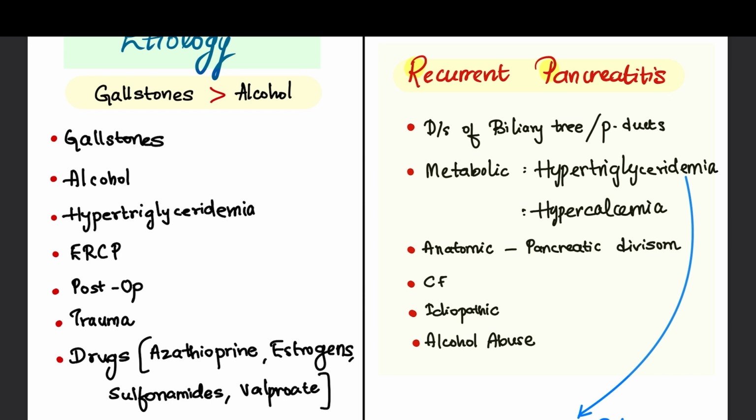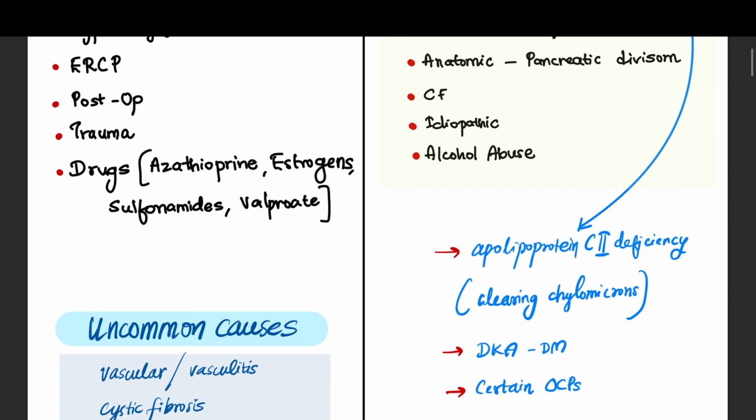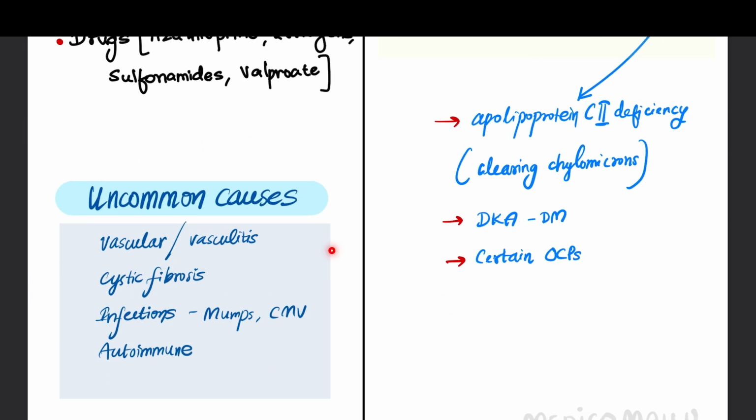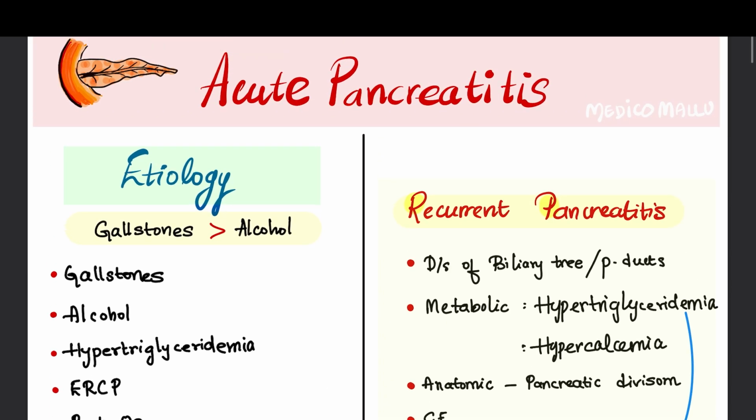Many drugs like azathioprine, estrogens, sulfonamides, valproate, etc., can cause acute pancreatitis. The uncommon causes are vascular diseases, vasculitis, cystic fibrosis, infections like mumps, cytomegalovirus, and autoimmune conditions.